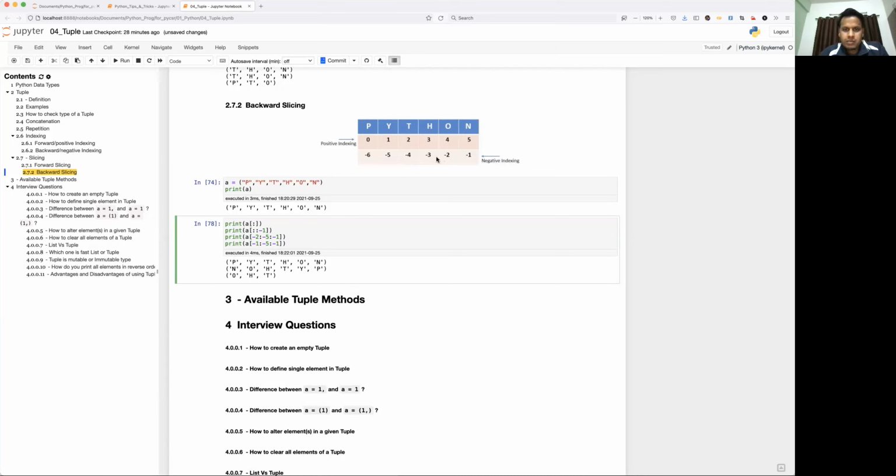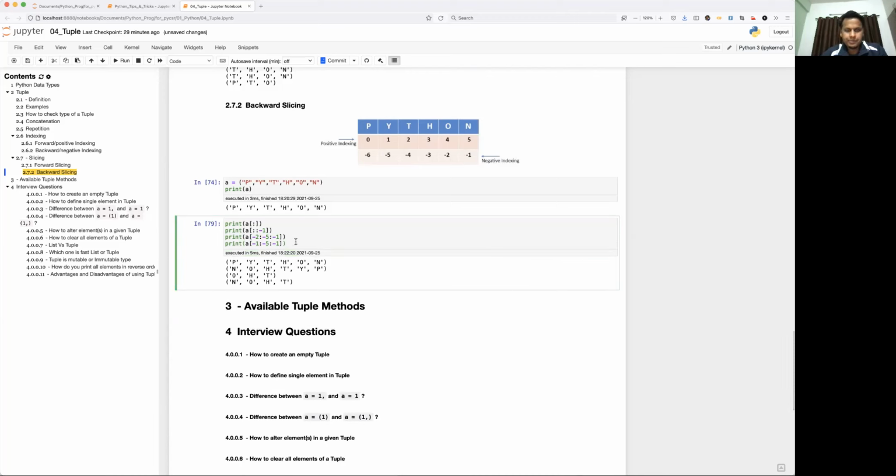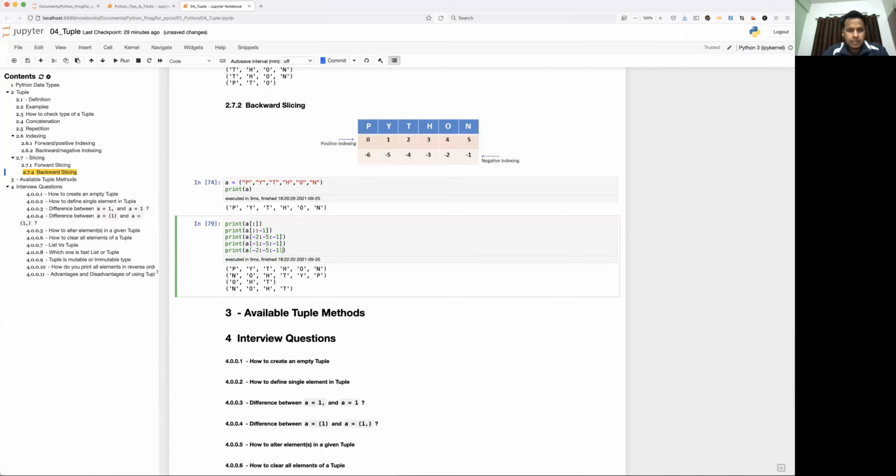Okay, similarly, you can give -1. I want from -1 to -5. So -5 will be excluded, till -4 it will come. So -1, -2, -3, -4 will get printed. Okay, let's see another example. So if I give, let's say, -5 to -2.